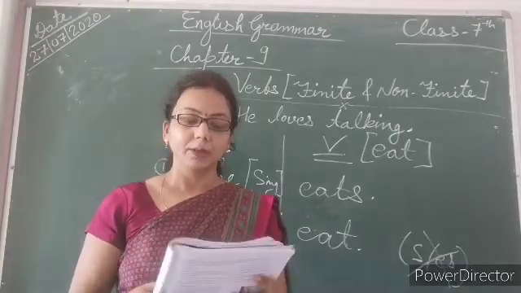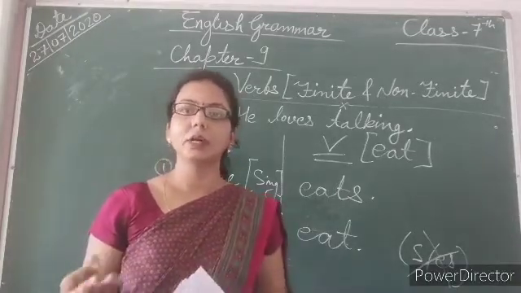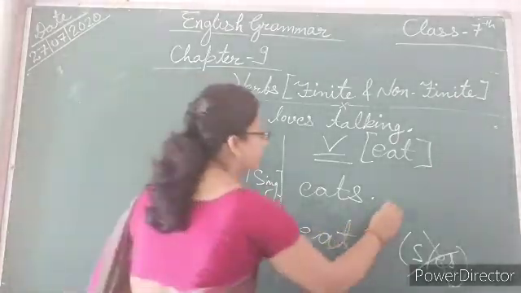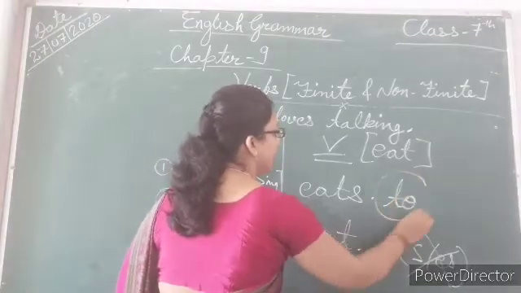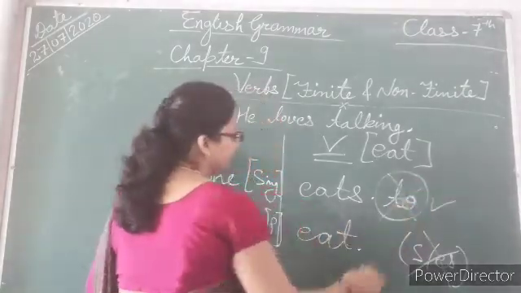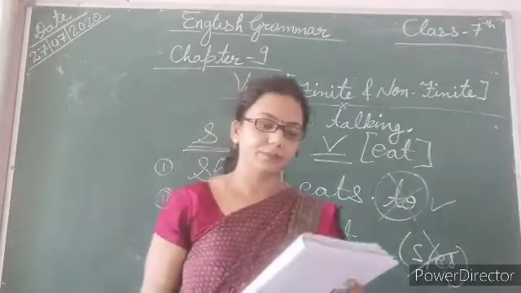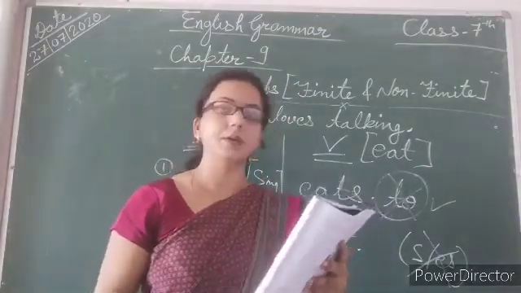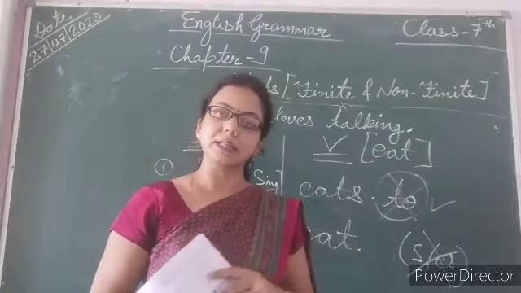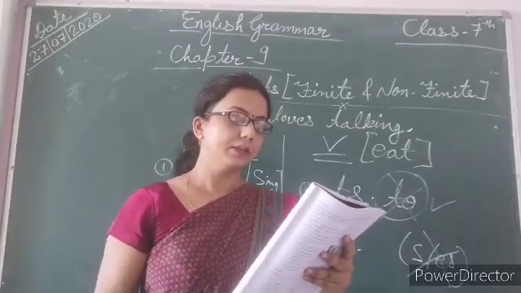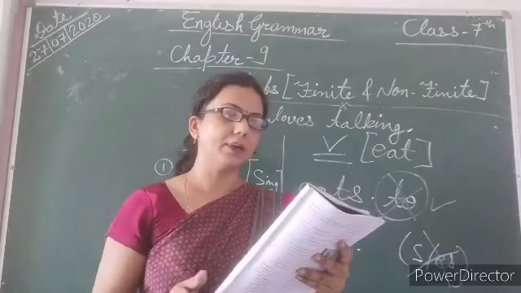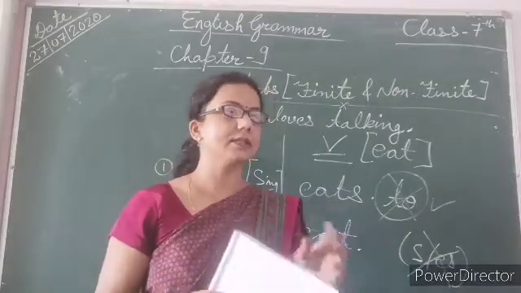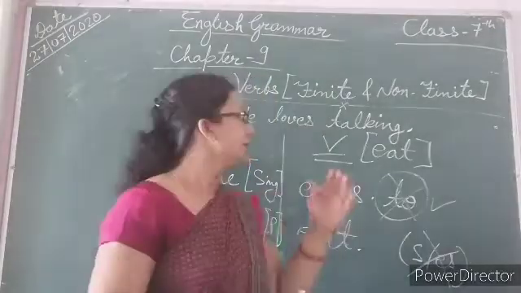Base form of the verb, but with or without to. We can use the word to if we want. Otherwise, if there is no need, then we can use it without to also. They do not change form with person or number, and do not show tense. One more thing, infinitives are most commonly used, with or without to, to function as a noun in a sentence.